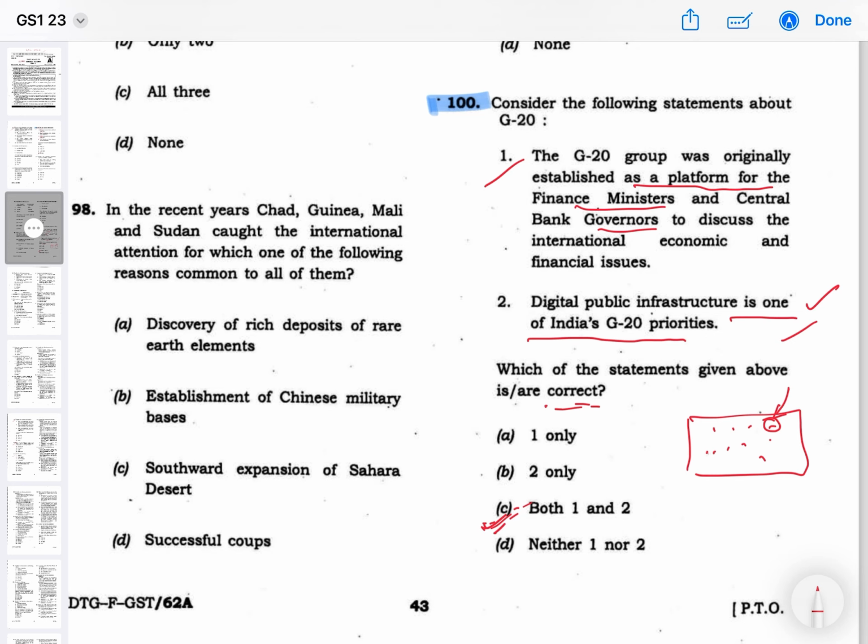So I discussed two questions here. One is digital public infrastructure is one of India's G20 priorities. Means the statement format will be like this: it is one among many. X is one among many. So if the statement is like this, then you can assume this as correct.